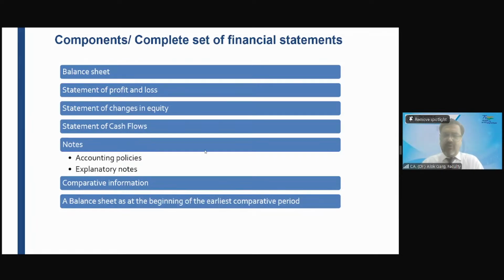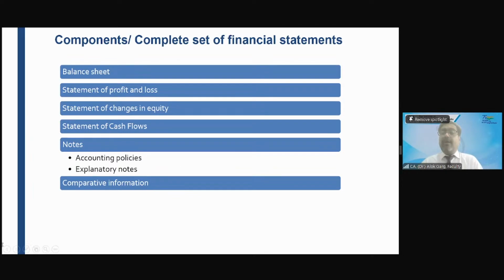Geet is asking, just hold on. Sir, 1 year comparative for normal, 2 for first Ind AS financial statement. You are right, Geet. When the company is adopting the financial statement under Ind AS for the first time, then Ind AS 1 is not applicable. What is applicable? Ind AS 101 is applicable. Ind AS 1 is also applicable, but regarding the components, Ind AS 101 will be applicable. And 101 says that two comparatives will be there.